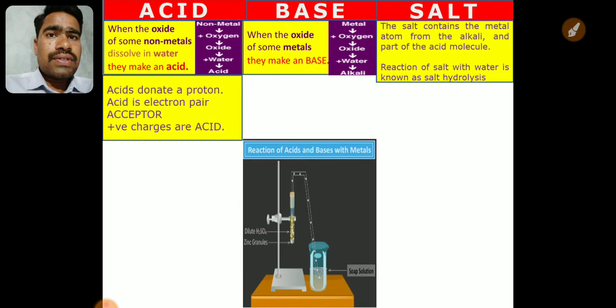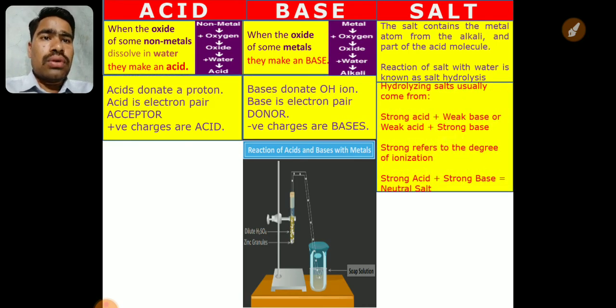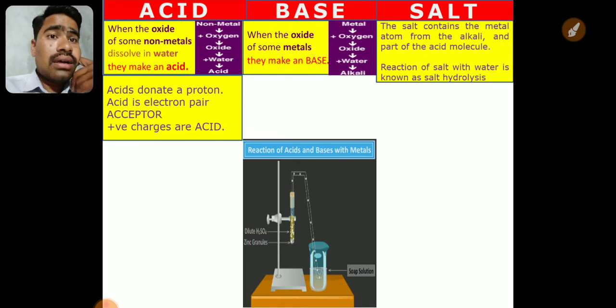So this is about acids, bases and salts. First, that is the nature of oxides. These salts are basically neutral, as we have discussed earlier. Salts are neutral. Now, an acid donates a proton, and an acid is an electron pair acceptor. See, the first important thing: an acid donates a proton. You can see the Bronsted definition of acid. Any hydrogen containing substance that donates H plus is called an acid. H plus means proton, and here the acid donates a proton. An acid is an electron pair acceptor.